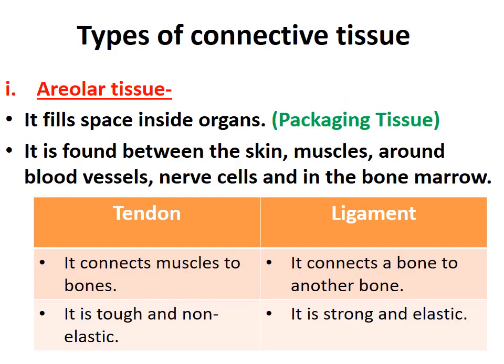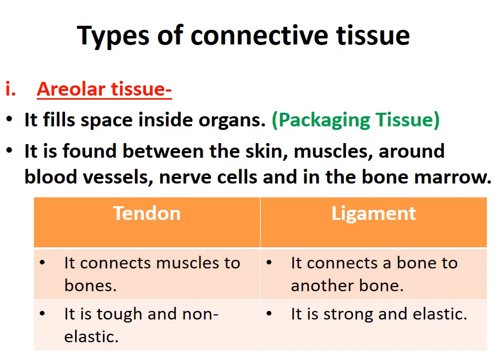Now the first type of connective tissue is areolar connective tissue. Let me tell you another name of areolar connective tissue. It is also called packaging tissue. Now the question arises, why? Because it fills space inside the organs. This tissue is responsible for filling the space inside the organ.